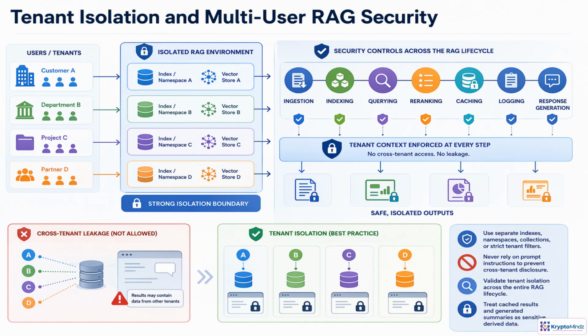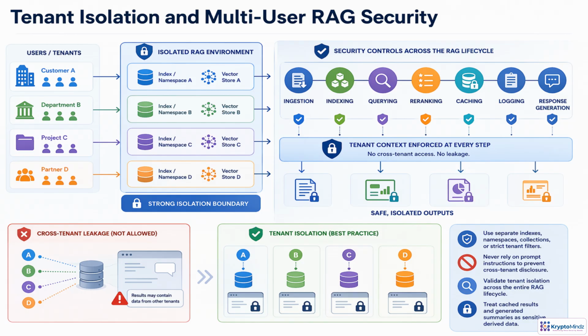In multi-tenant RAG, isolation has to be engineered into every step, not delegated to the model. Each customer, department, or project needs a trustworthy boundary, using separate indexes, namespaces, collections, or strict tenant filters based on risk. That boundary must hold during ingestion, indexing, retrieval, re-ranking, caching, logging, and final response generation.